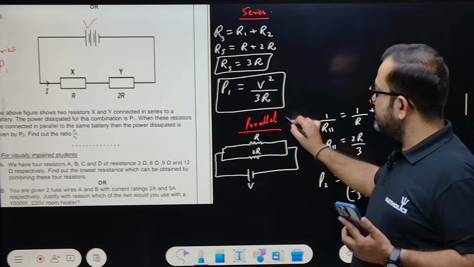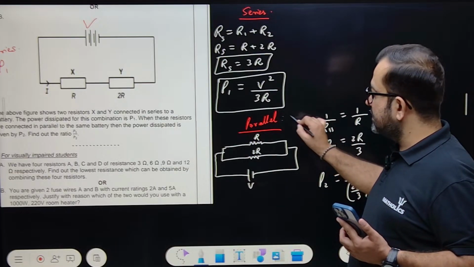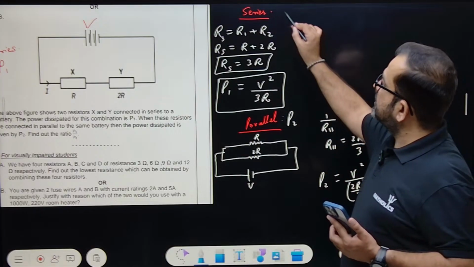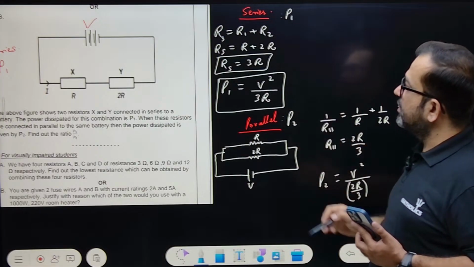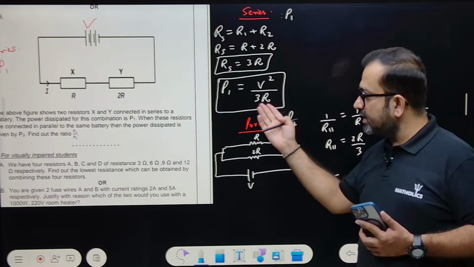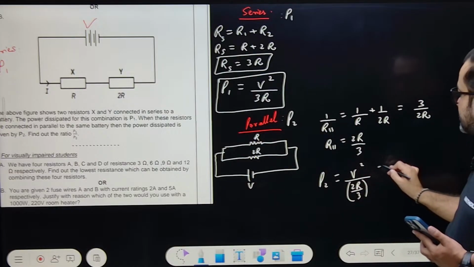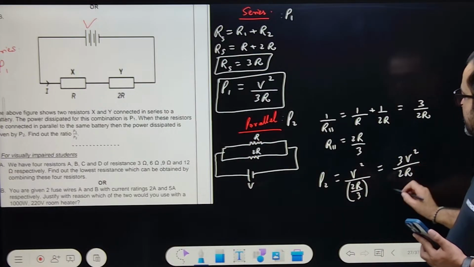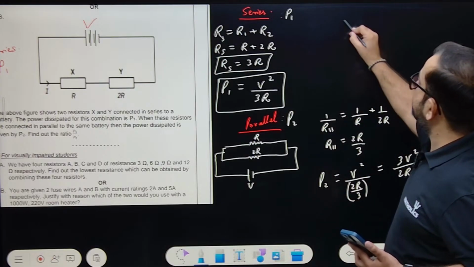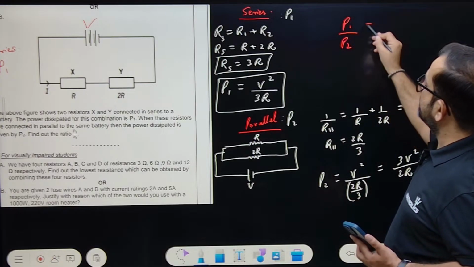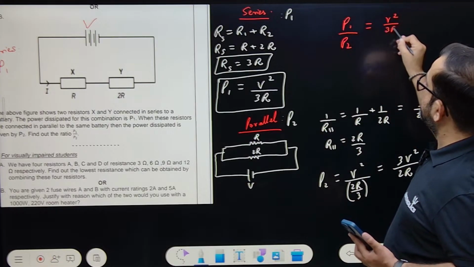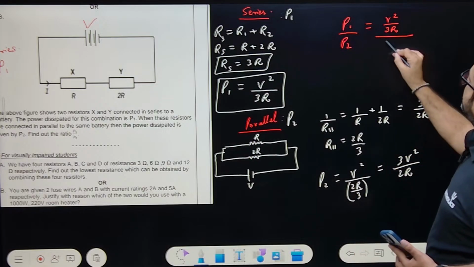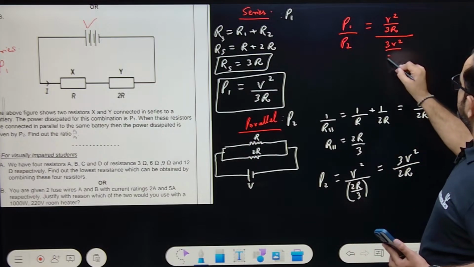For this circuit, power is P2. For the other circuit, power was P1. P1 was V square by 3R, but P2 is 3V square by 2R, as the 3 goes upside. So P1 by P2 is V square by 3R whole upon 3V square by 2R.